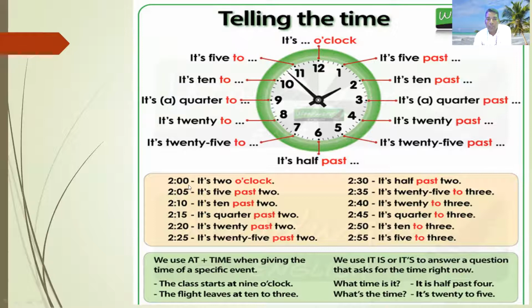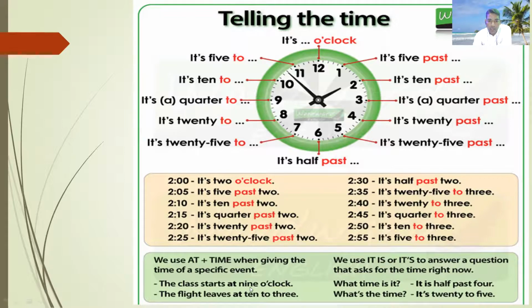If you have the time 2, it means 2 o'clock, you have 2 and come to the number 1, that is 5 minutes, then we can say it's 5 past 2. Okay, it is for understanding. You can take a picture also because there are different types of time. The usual thing is that at is used when giving the time of a specific event. When we speak the time, we use at 2 o'clock, at 3 o'clock, at 4 o'clock, at 5 o'clock, like that. So before the time, we can use at. Next slide, you can see here.